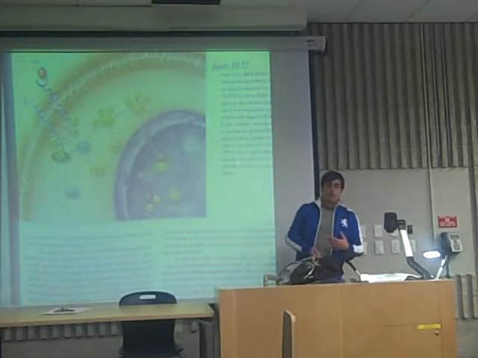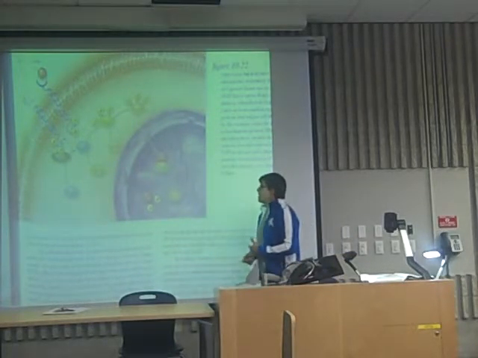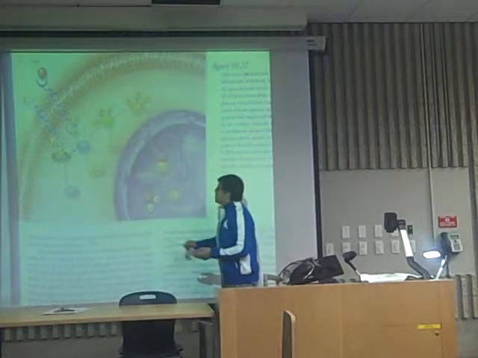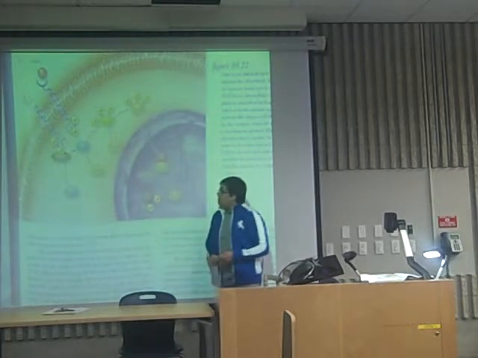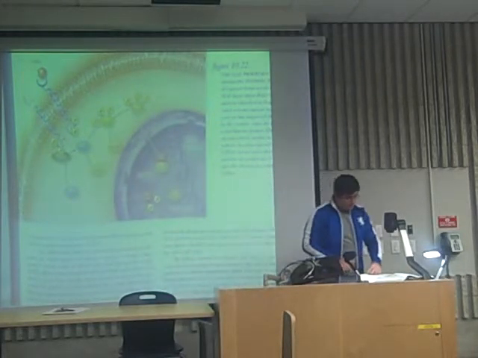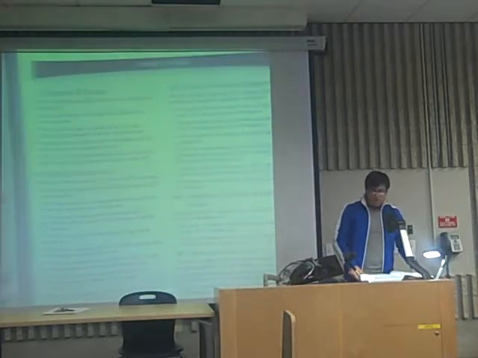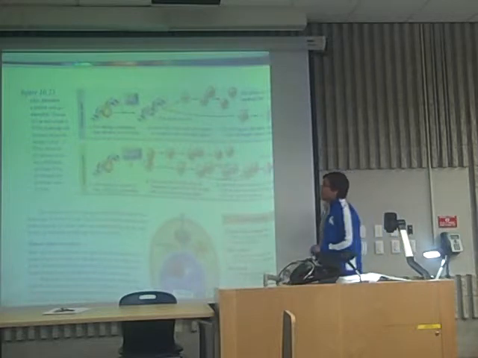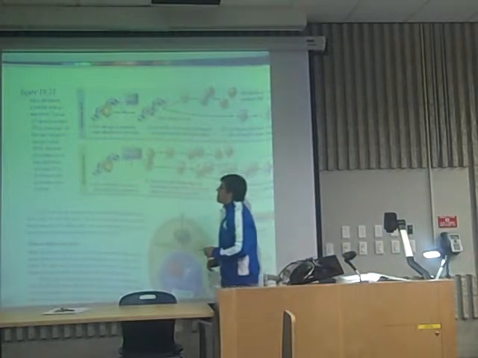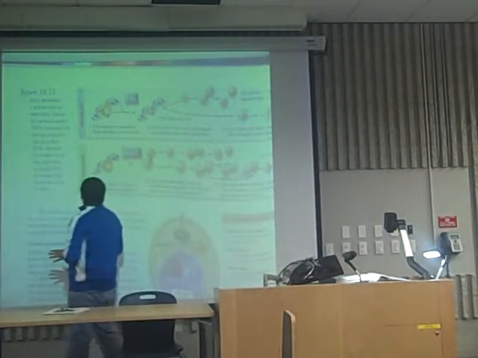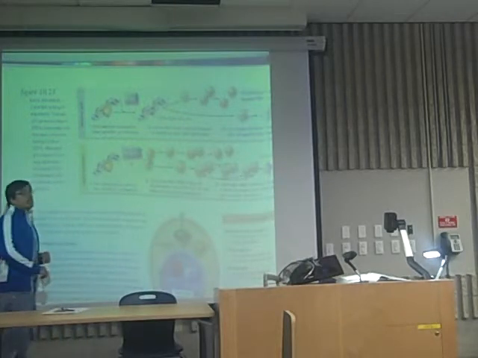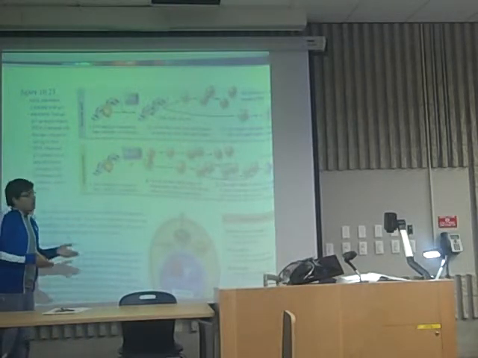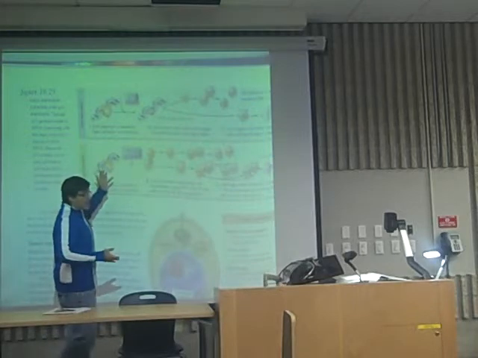Now, with tumor suppressor genes, we have tumor suppressor genes such as the retinoblastoma gene, and we have the p53 gene. And here we have our p53 protein, which is made out of our p53 gene. So normally p53 functions as a DNA repair enzyme, and it does exactly what the name states.